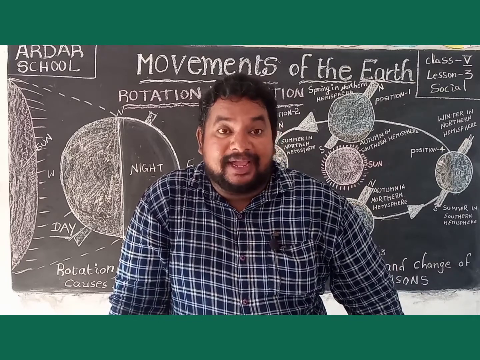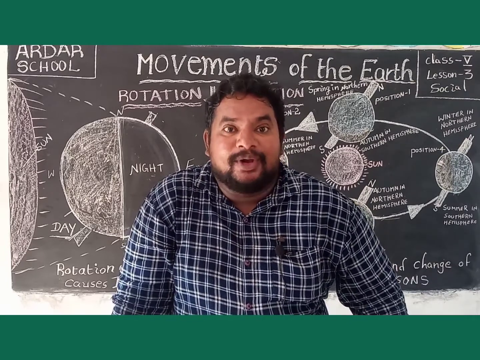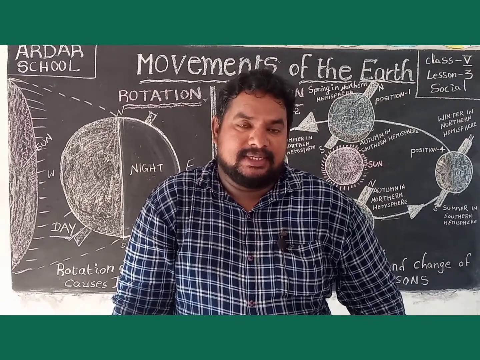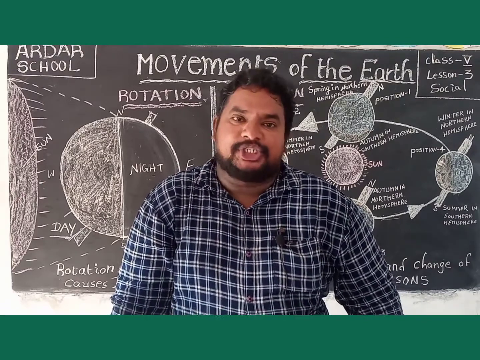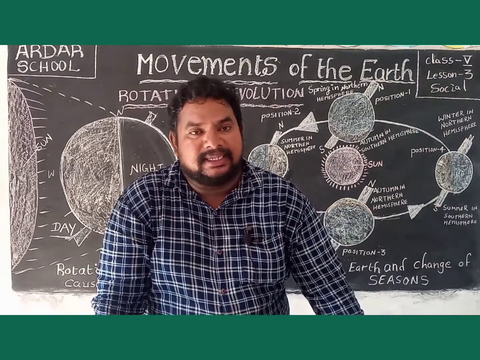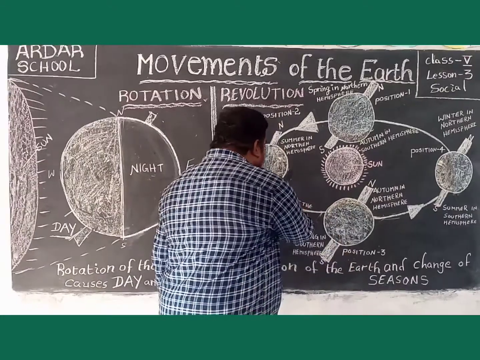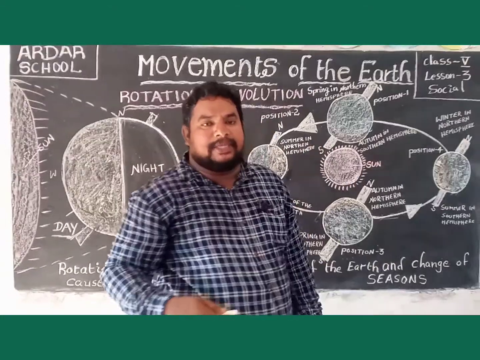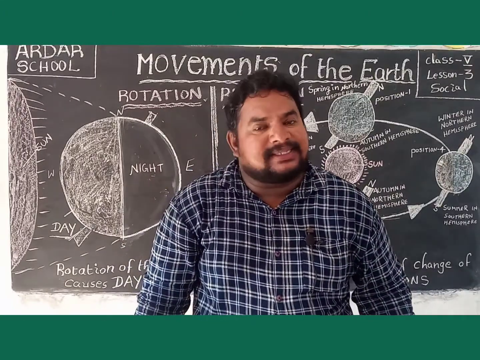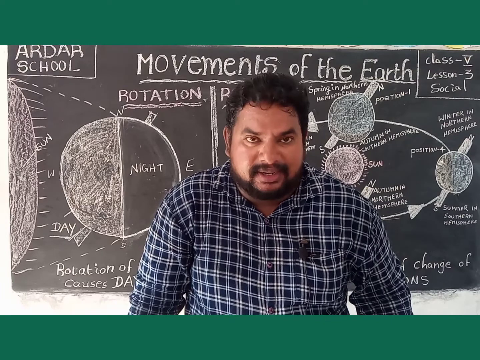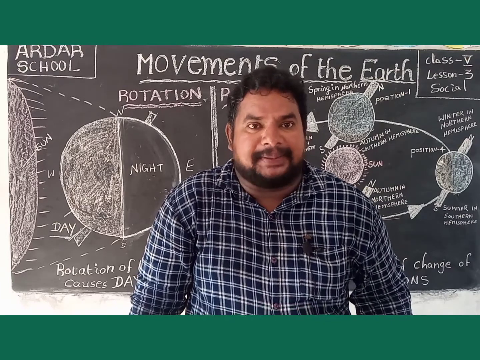Elliptical, egg shape and oval shape all mean the same. The earth rotates on its own axis and revolves around the sun in an elliptical orbit.